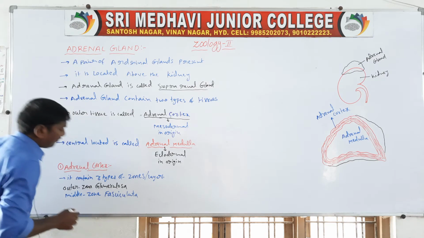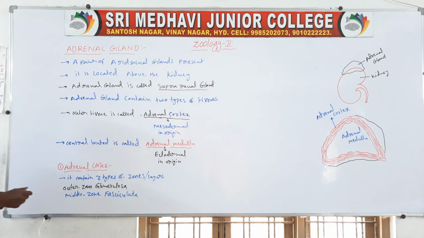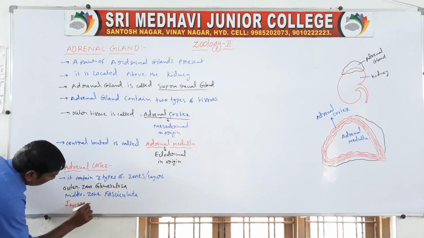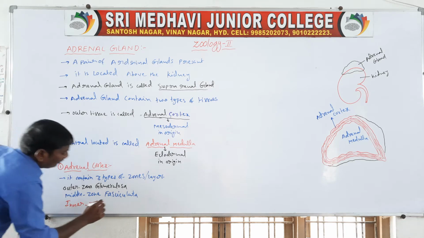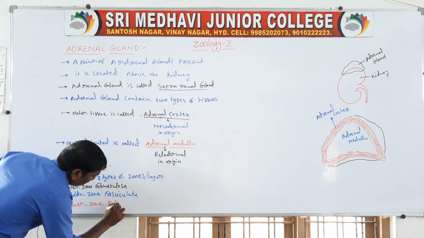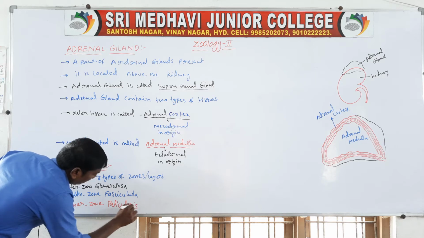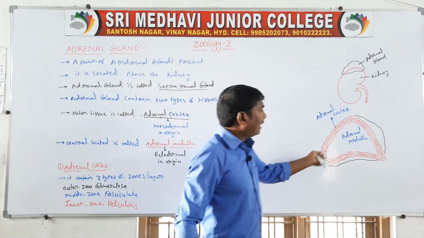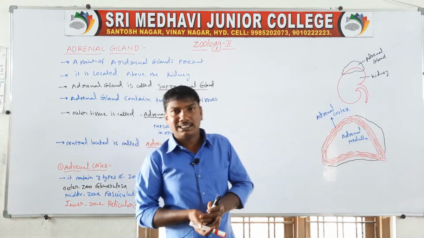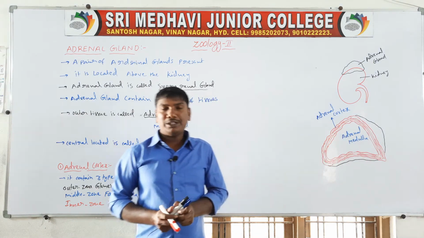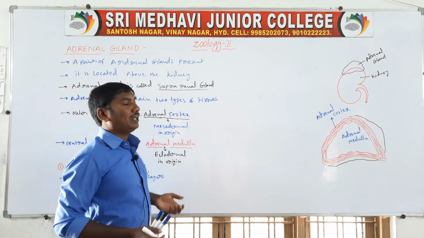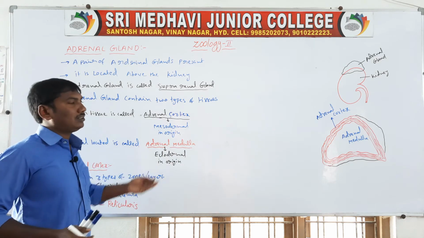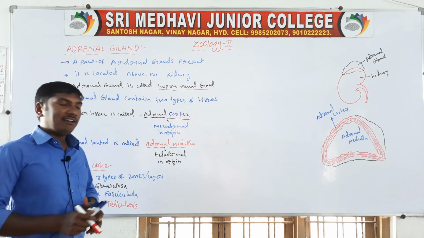Zona fasciculata, inner zona reticularis. The adrenal cortex contains three regions: the outermost zona glomerulosa, the middle zona fasciculata, and the inner zona reticularis.